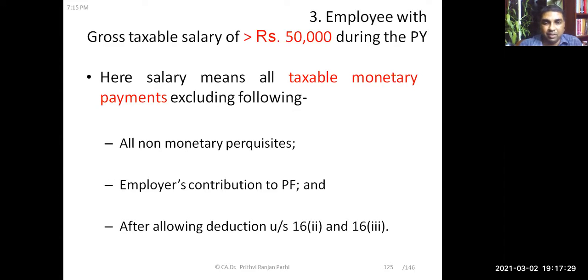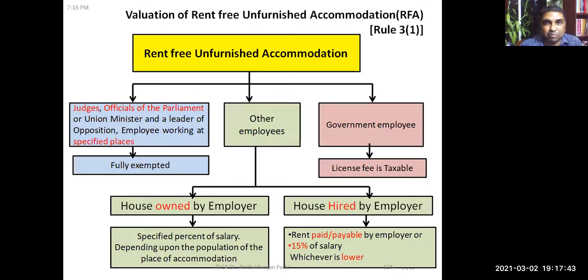Okay, friends. Now, having understood what is a perquisite, having seen that some perquisites are exempted, and having understood who are specified employees, now we see the first perquisite, that is rent-free unfurnished accommodation. How will the tax treatment be done? Let us discuss this. We have to understand this concept.